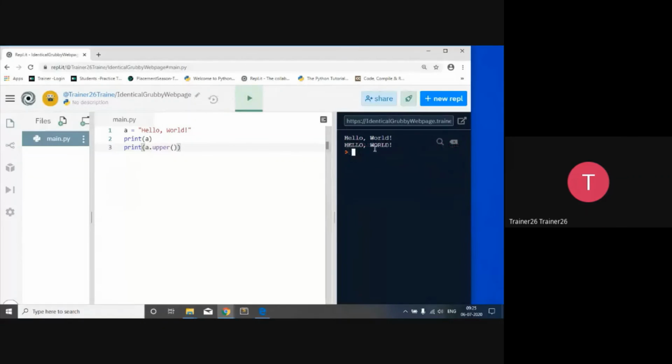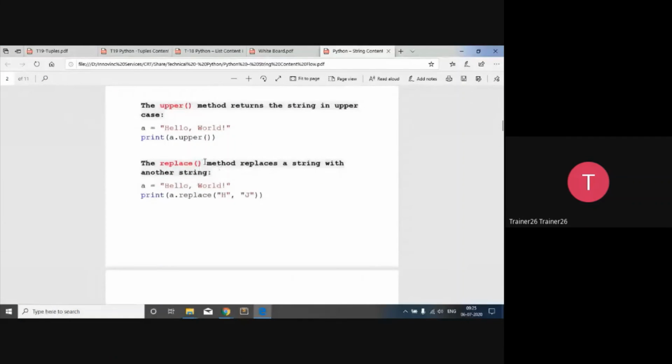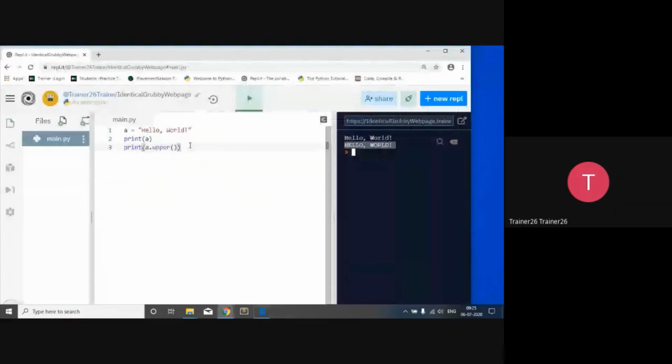So in this way it will convert the thing into upper case, so all the characters in a particular string are going to become upper. Then replace, that is the main important function. If you want to replace any particular string with a particular word, we can give that word over here. So the alphabet that we can give over here, and with the help of